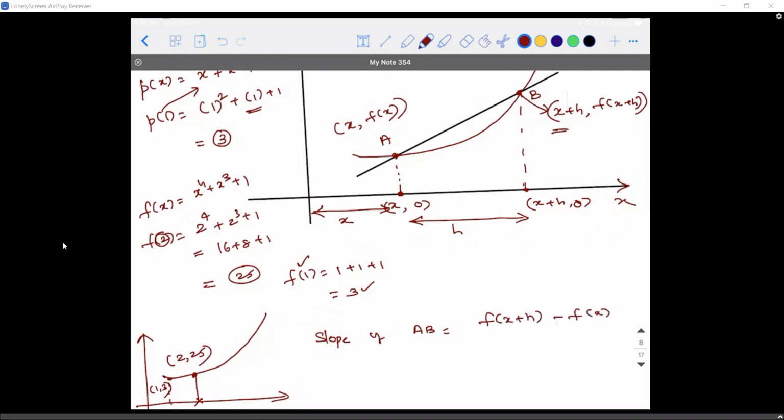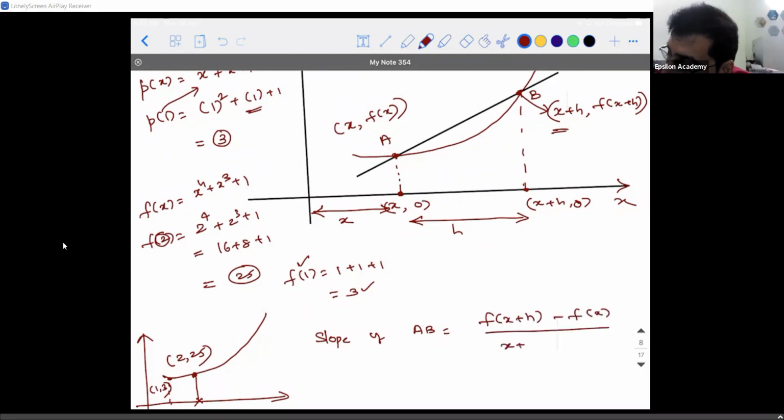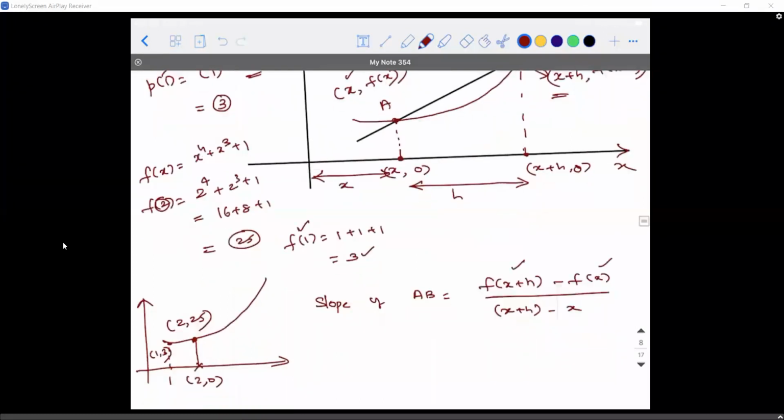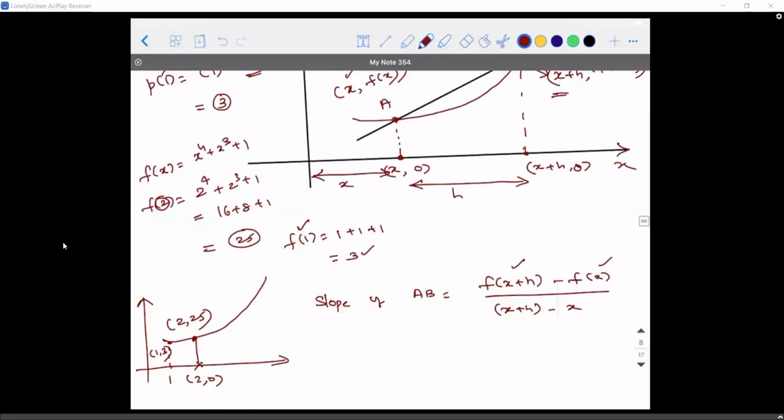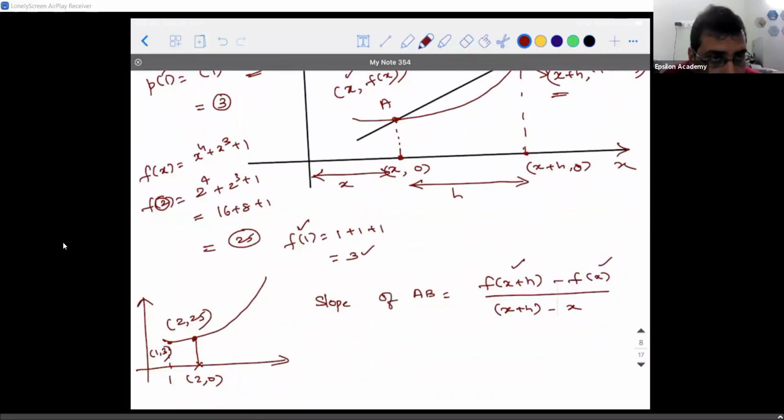Those who have not understood how he told this: f of x plus h is y2, f of x is y1, divided by x2 minus x1. So f of x plus h minus f of x is y2 minus y1 by x2 minus x1. Sir, I have a doubt. Tell me. Sir, this is the slope of the AB straight line, but we need to find the slope of the curve, right? I have not yet come to that point. I'm slowly coming. I'm going step by step.